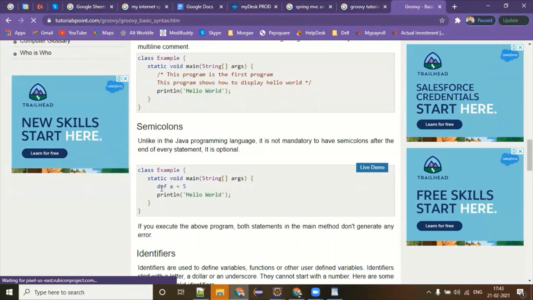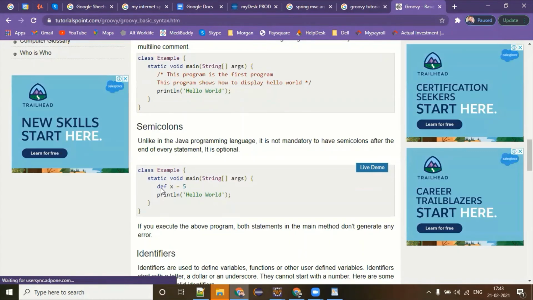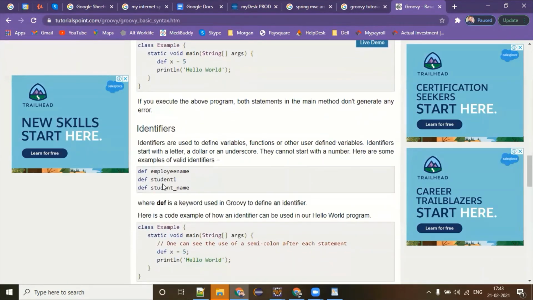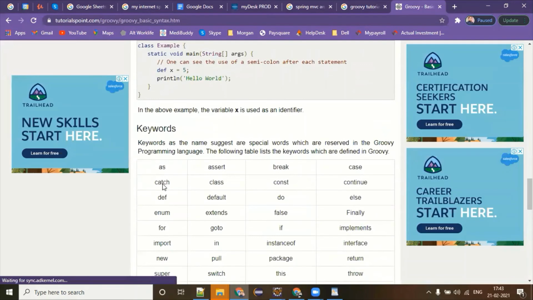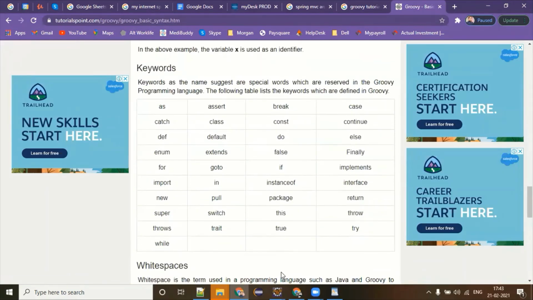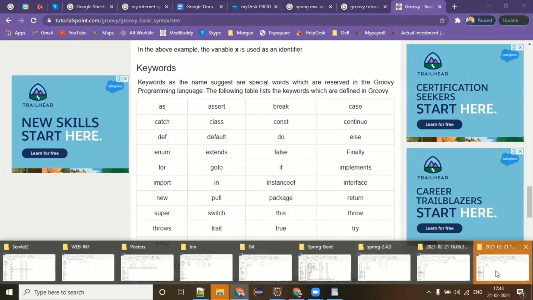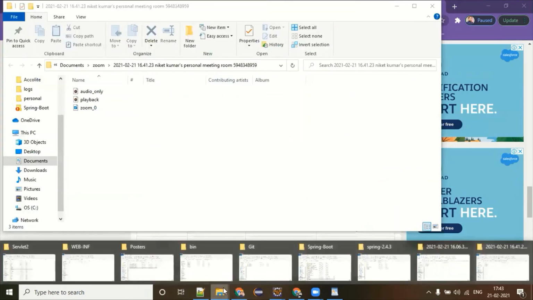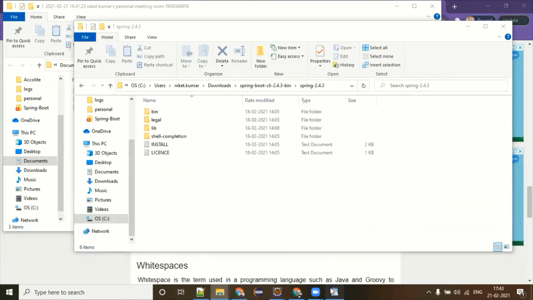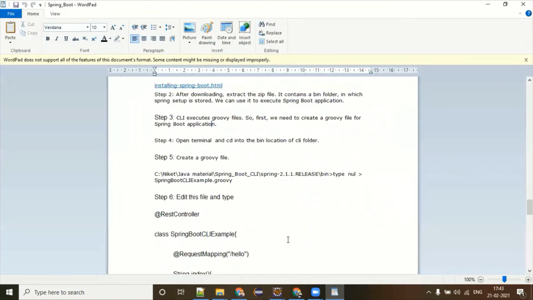You have def, a data type which is an all-rounder. Like in JavaScript you have var, here you have def. You can define any variable with def. It is a dynamic data type. So lots of features are there. If you get time, then please go and do some hands-on with this also. But for this Spring Boot tutorial, it's not required now. So here we are, Spring Boot. Yeah.